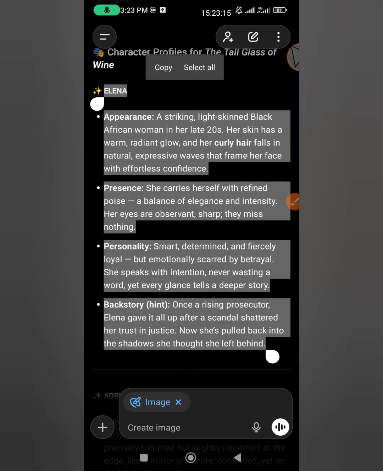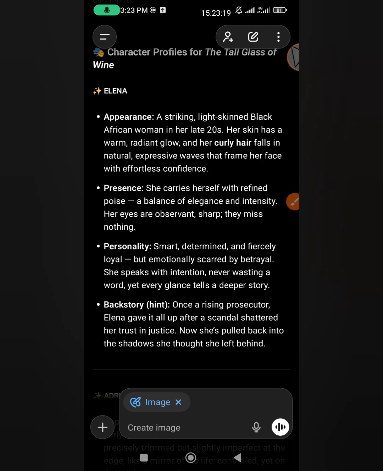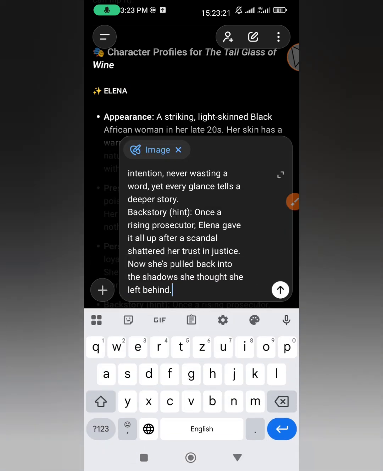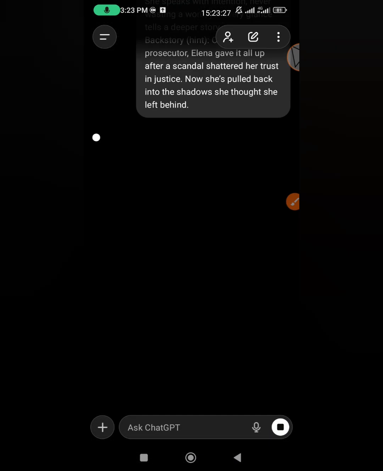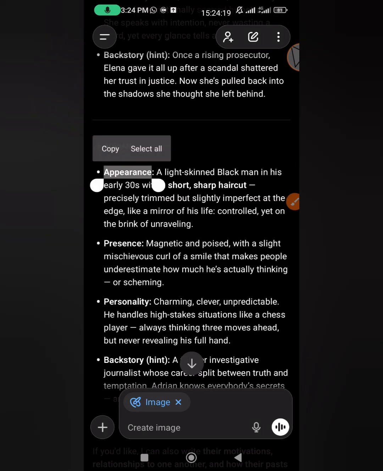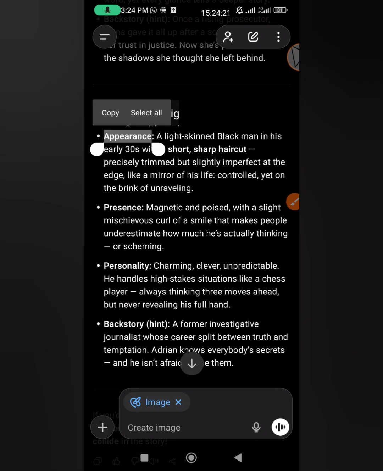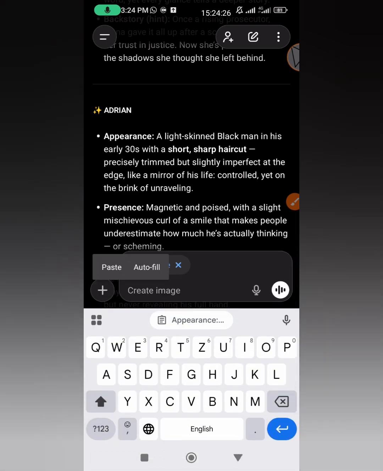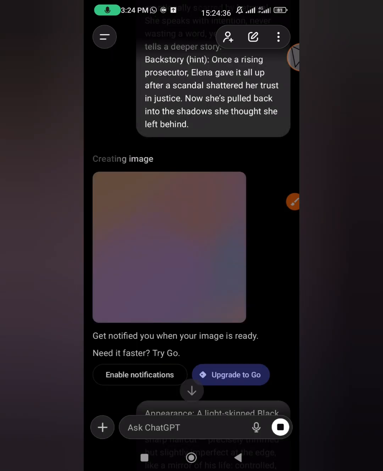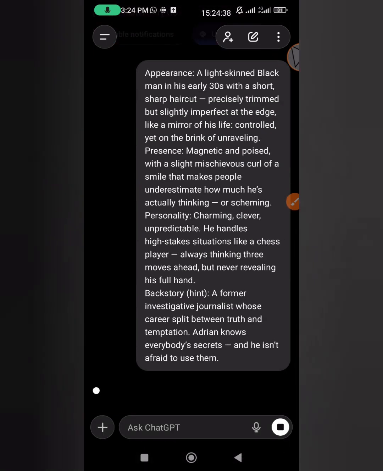Copy those features, go down to where it says create image, paste, then allow it to send. You want to generate images of character 1 and character 2. Go back to those features, copy Adrian's features, go down to the left side of your screen, then paste to generate the second image.